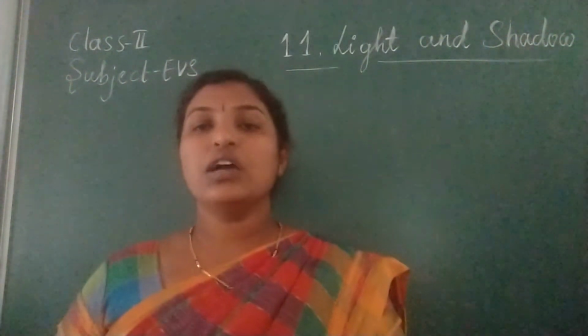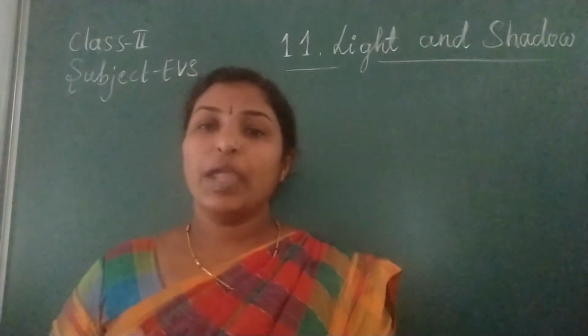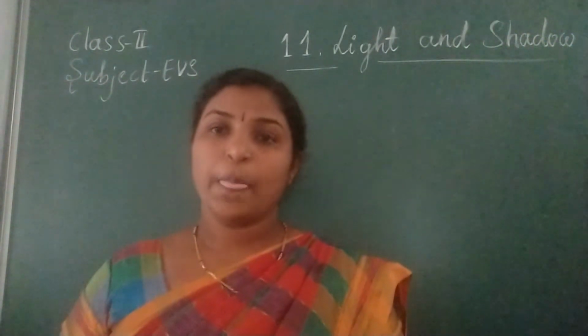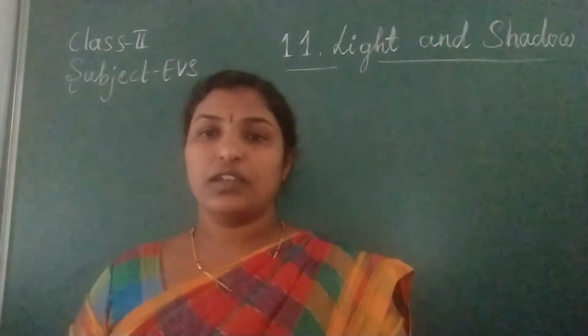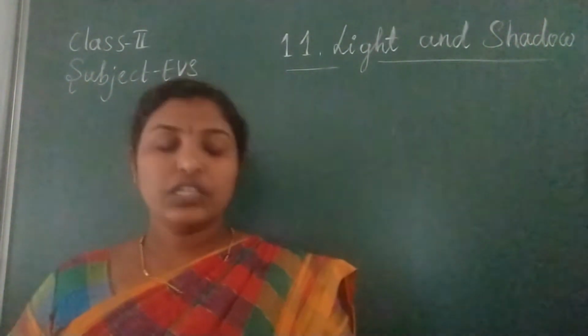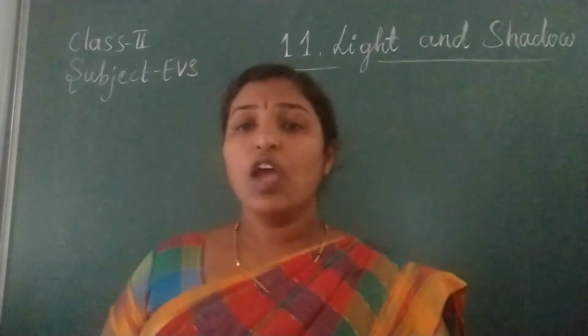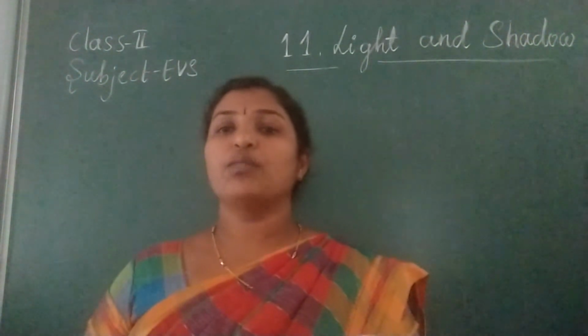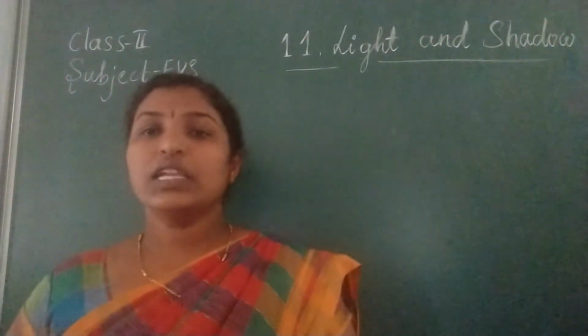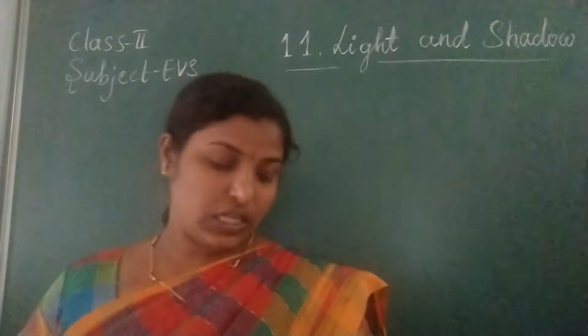So the sun is a very big ball made of hot gases, and earth gets light and heat from the sun. In the daytime we can observe everything because of the light from the sun. At night, in the dark, we cannot see anything.